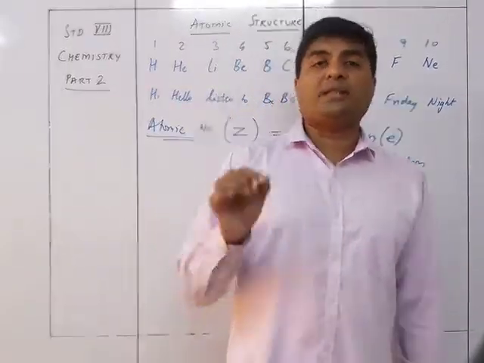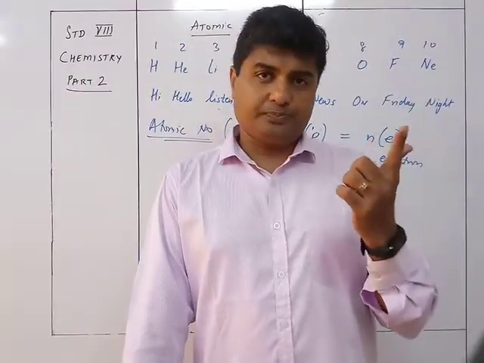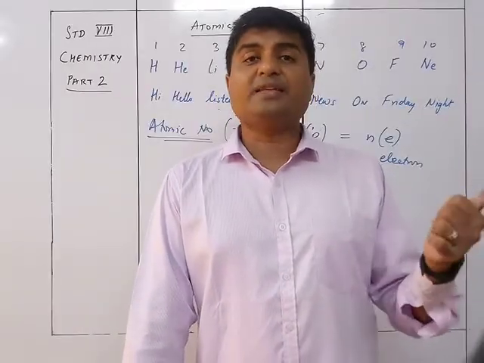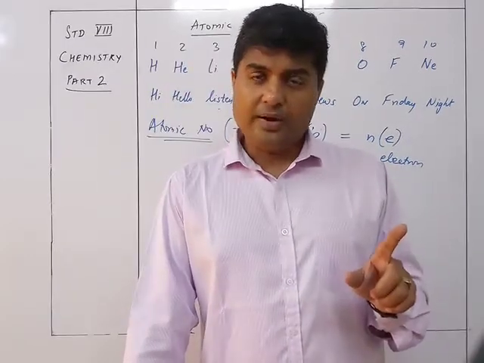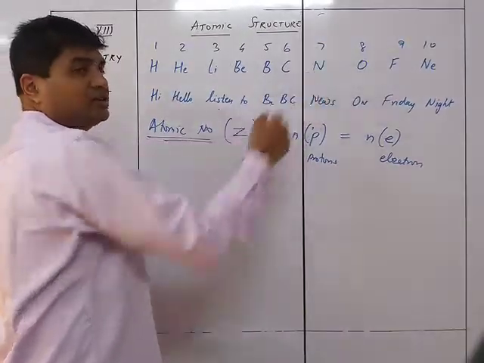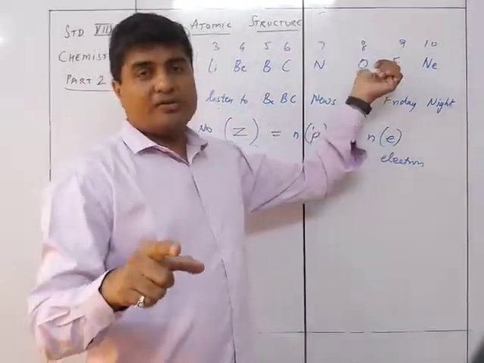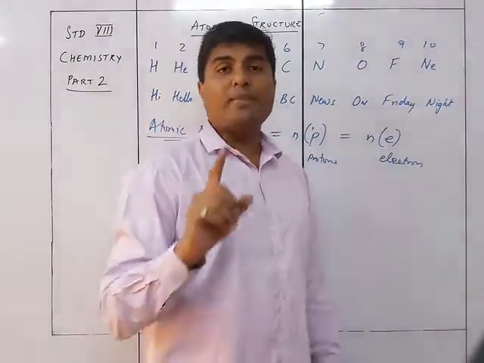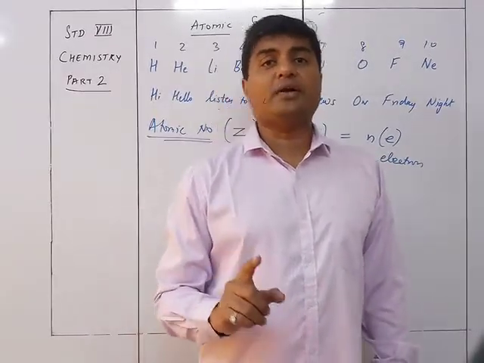So when I say atomic number 11, that means it has got 11 protons and 11 electrons in it. If I say the atomic number of any particular element is 27, that means the number of electrons is 27 and the protons are 27. Got it? If I say the atomic number of nitrogen is 7, that means nitrogen has got 7 protons and 7 electrons. Oxygen has got 8 protons and 8 electrons. Neon has got 10 protons and 10 electrons. Got it? So the atomic number gives you the number of protons and number of electrons present in a particular atom.